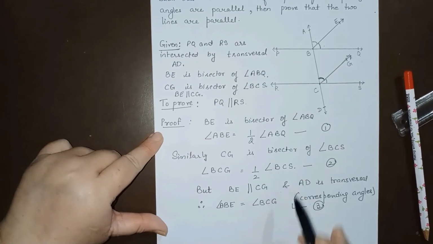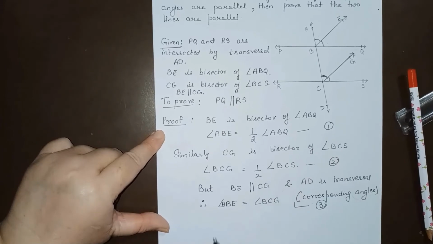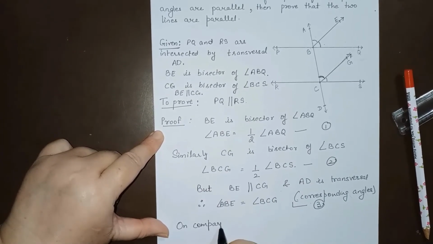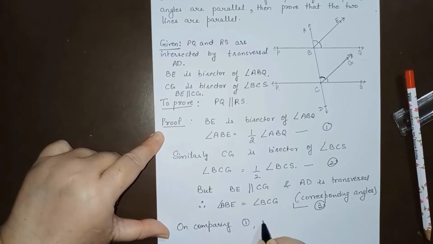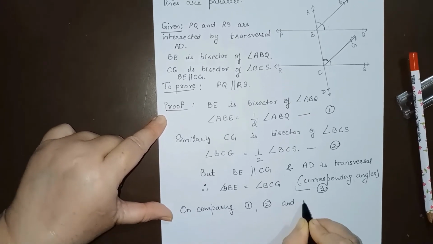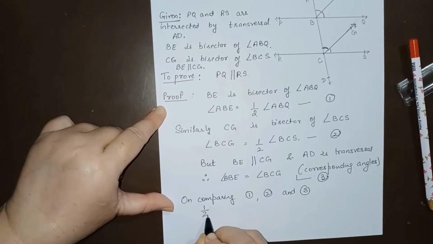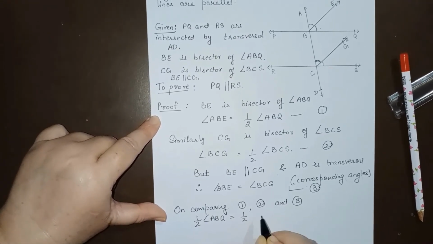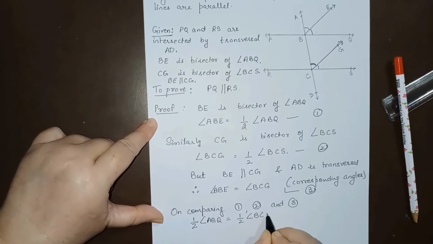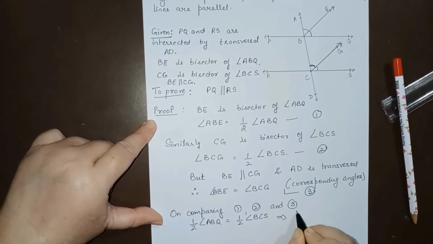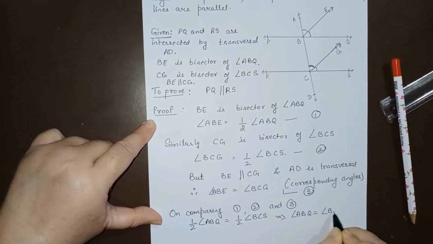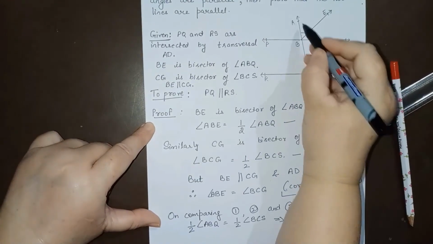So on comparing 1, 2 and 3, we have half of angle ABQ is equal to half of angle BCS, which implies angle ABQ is equal to angle BCS.